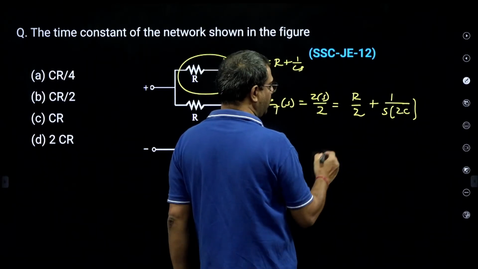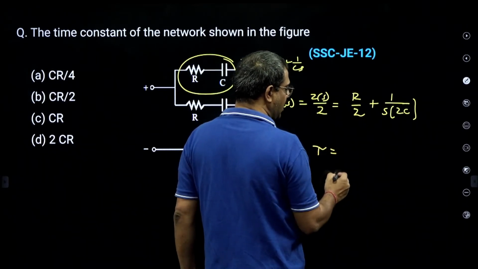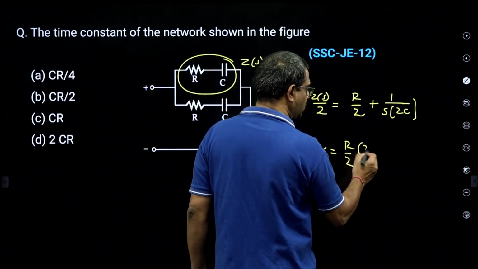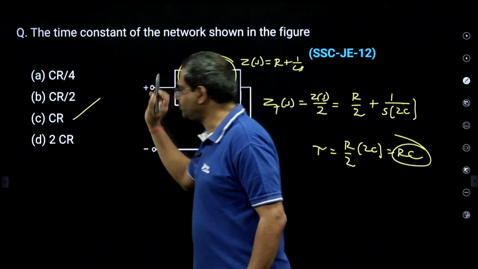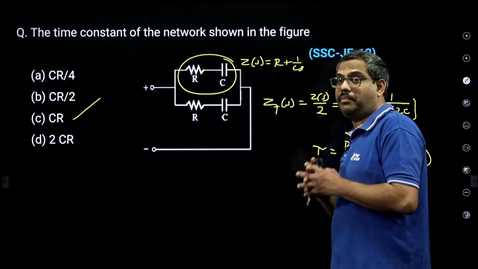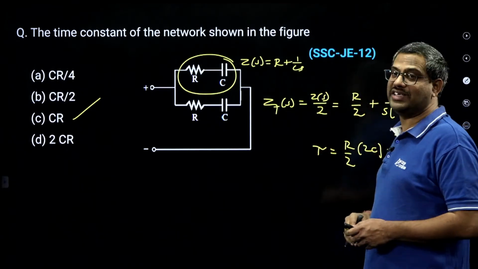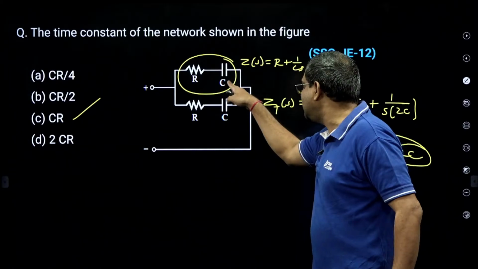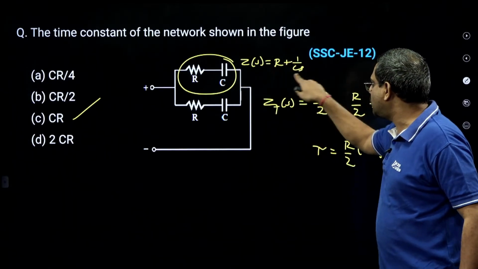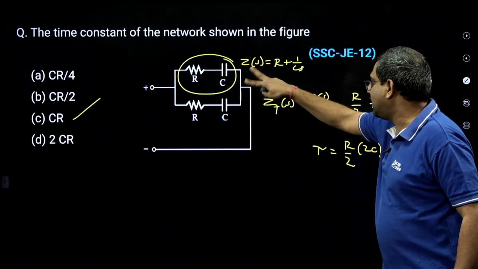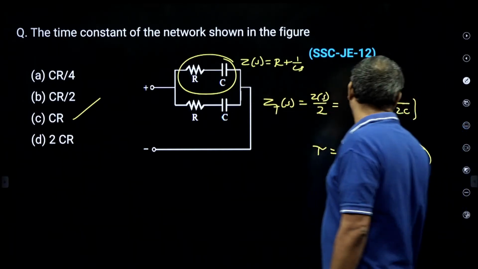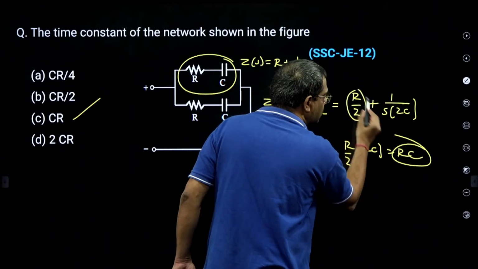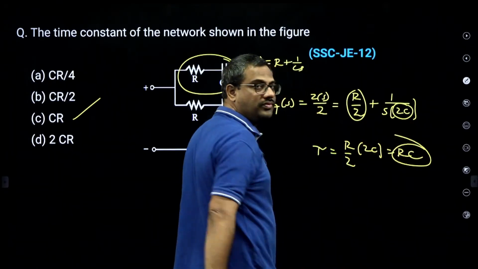Okay, because I divided, so tau is RC. R is R by 2, C is 2C. It is RC only, the time constant is RC only. When you cannot lump, go to the S domain, the Laplace domain, where R is R and C is 1 by Cs. So for each branch I got the impedance function, but there are two such impedances in parallel, so overall Z becomes Z by 2. And after writing Z by 2, this is overall R, this is overall C, tau is RC. Very interesting bit, na?